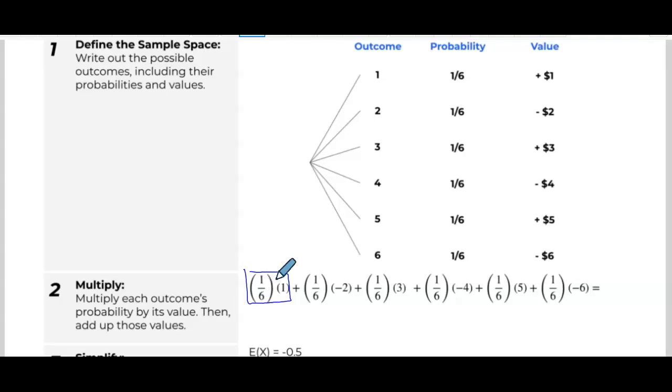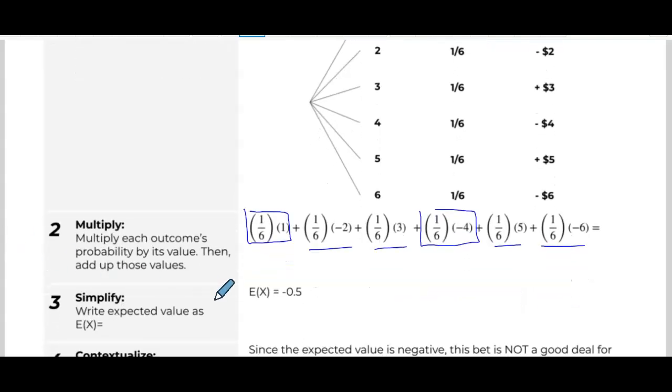So each of these multiplications is showing what happens if that thing occurs. 1/6 of the time you're going to roll a 1, and when you do, you get $1. 1/6 of the time you're going to roll a 4, and when you do, you lose $4. So each of these is showing a different outcome. Okay? You do all those multiplications, you add them all up, and it comes out to -0.5.